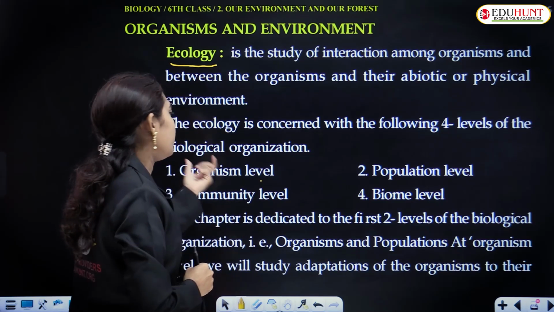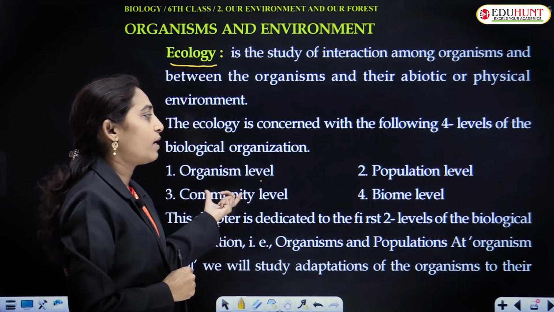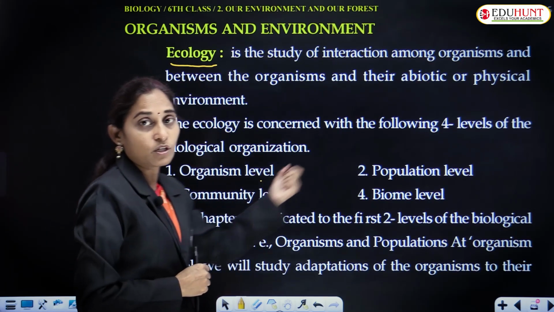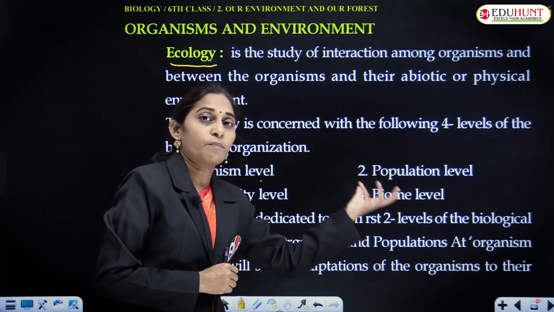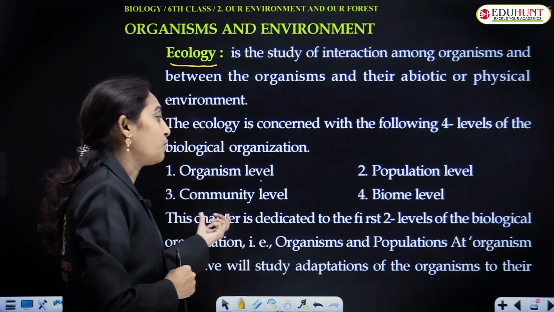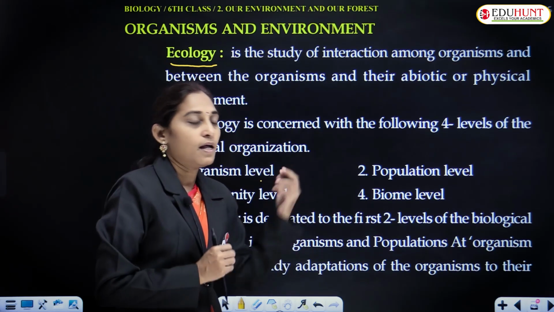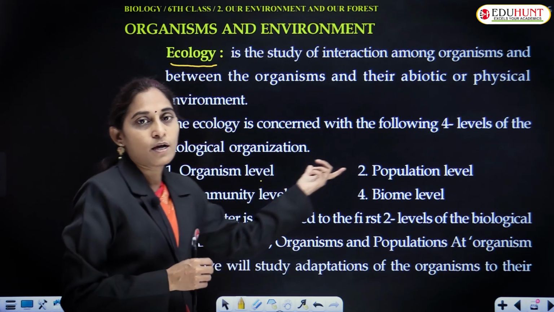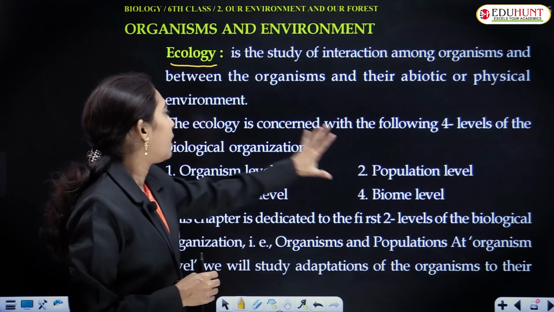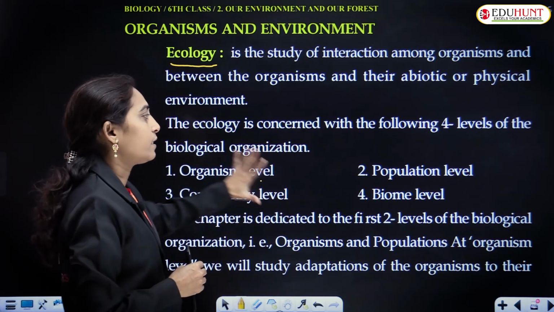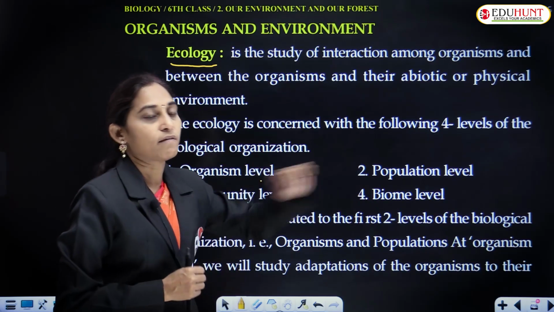Individuals constitute a population, different populations constitute a community, and communities together finally constitute a larger structure, that is the biome. Ecology will be dealt with under these 4 levels.